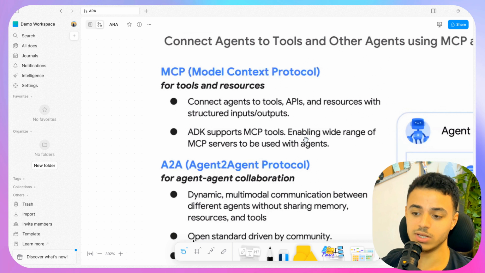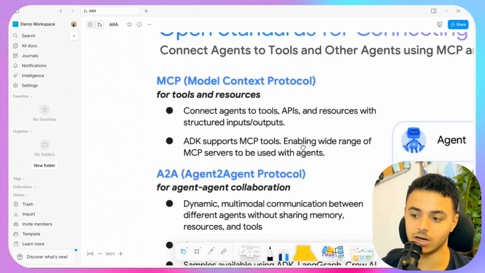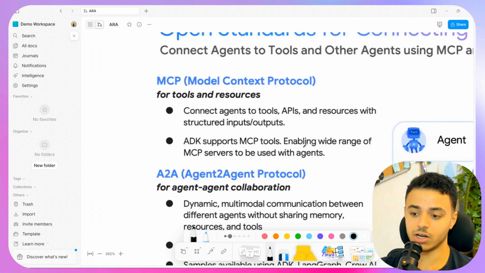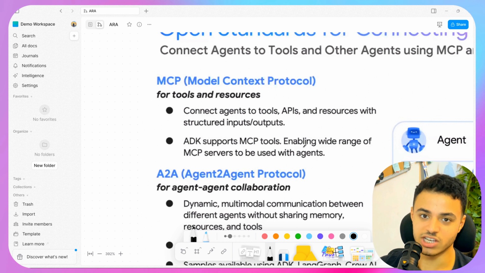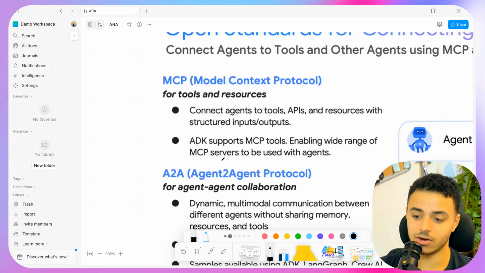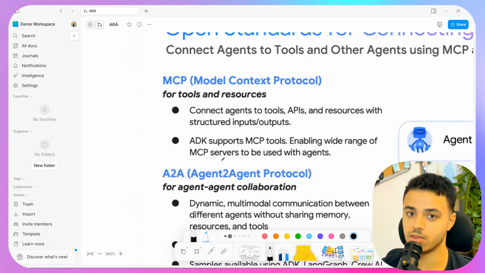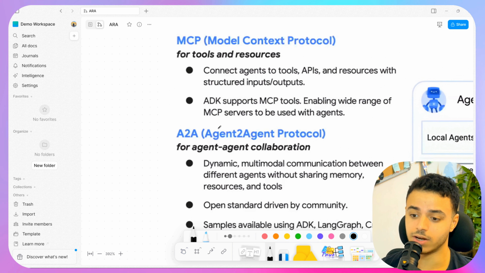So you connect an agent to tools, APIs, and resources, with structured input and output, which is JSON. And we have ADK, or Agent Development Kit, for enabling a wide range of MCP servers to be connected with other languages and other frameworks, like, for example, LangChain, LangGraph, and all the rest of these agentic frameworks.